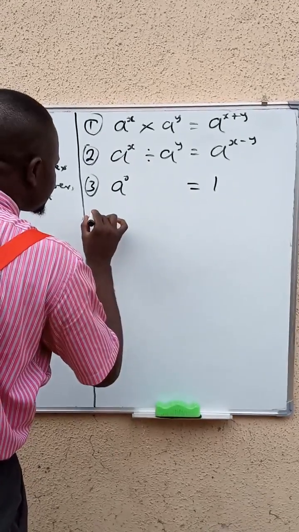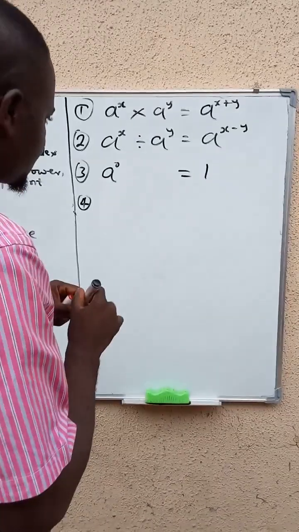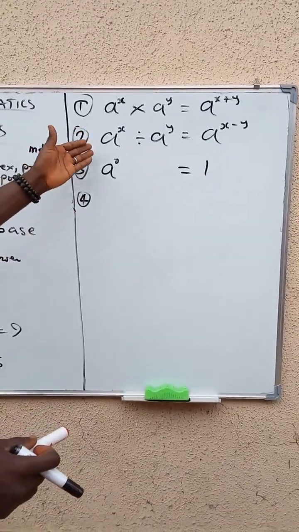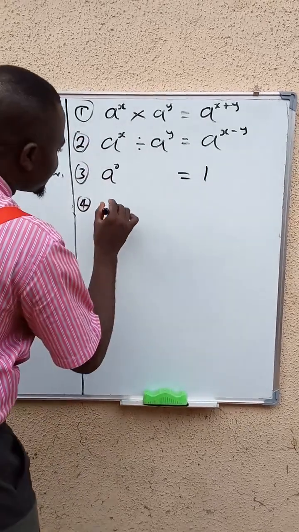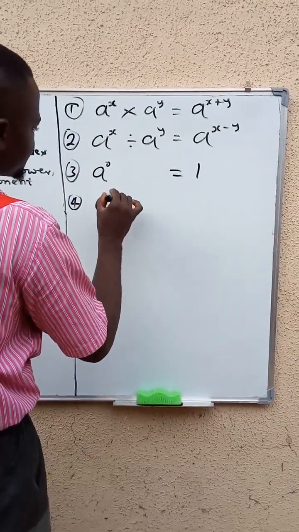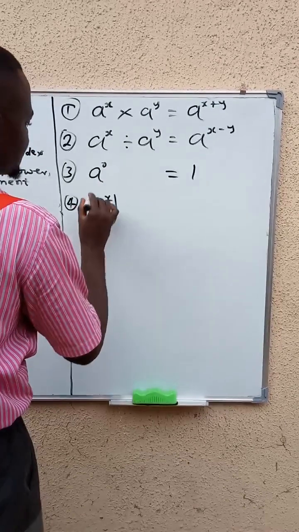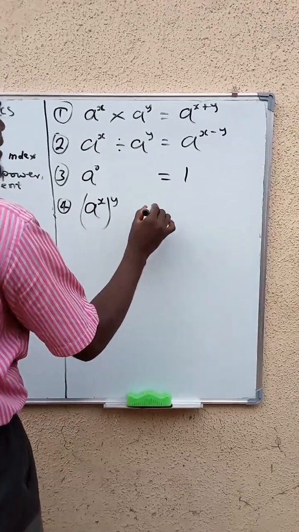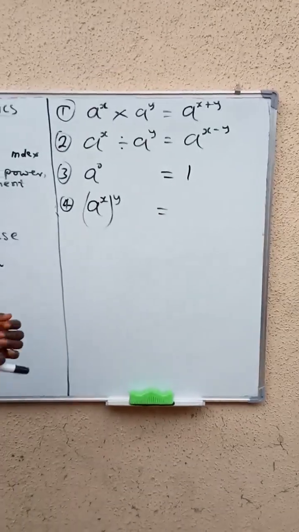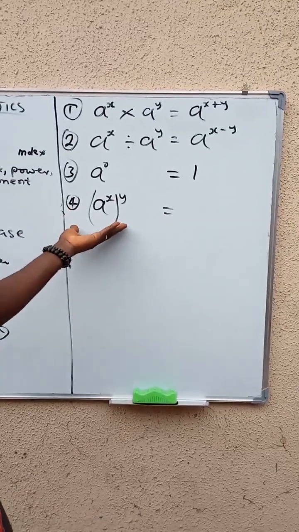Then there's another, we have the fourth one. If we have a raised to the power of x, raised to the power of y, this is what we call the power law, the 2 powers.